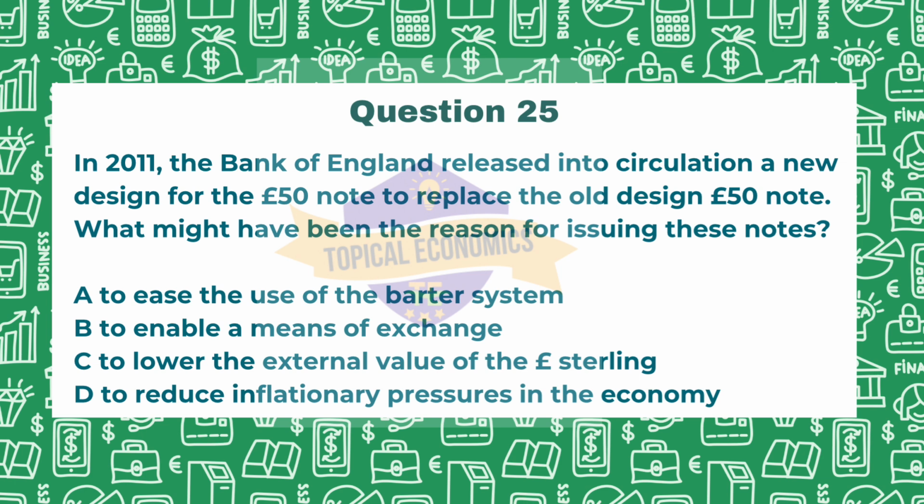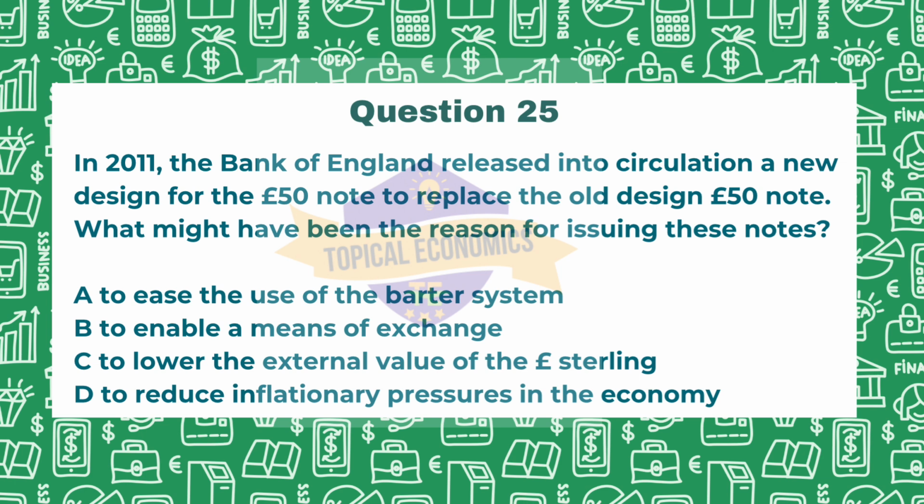Option A, to ease the use of the barter system. Now this is unlikely as the barter system is not the primary focus of currency updates. Modern currency aims to facilitate transactions rather than replace them. Looking at option B, to enable a means of exchange. This is the correct answer. Issuing new banknotes often aims to improve efficiency, security and usability of the currency, ensuring that it remains a reliable means of exchange. This is the correct answer.